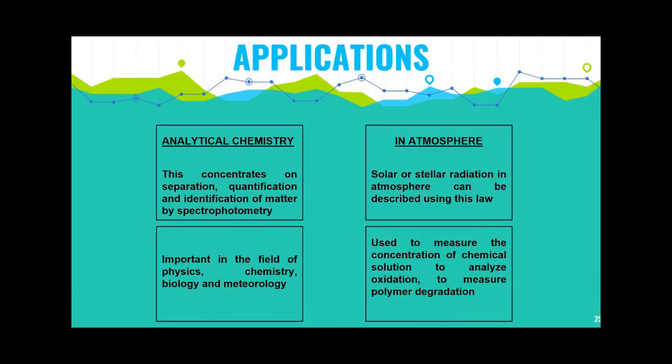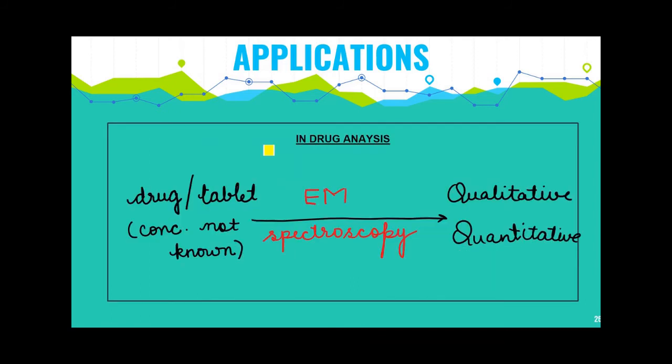Let us see some of the applications of Beer-Lambert law. The Beer-Lambert law has application in analytical chemistry, where it concentrates on the separation, quantification and identification of matter by spectrophotometry. In the atmosphere, solar or stellar radiation can be described using this law. It has other applications in the fields of physics, chemistry, biology and meteorology. It also has application in measuring the concentration of chemical solutions to analyze oxidation, and to measure polymer degradation. Another very important application in our industry is drug analysis.